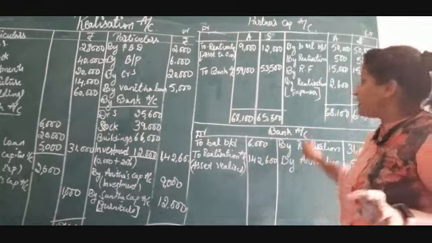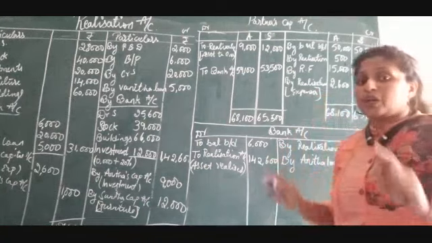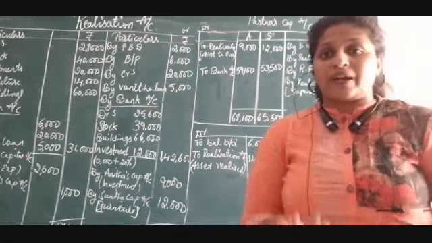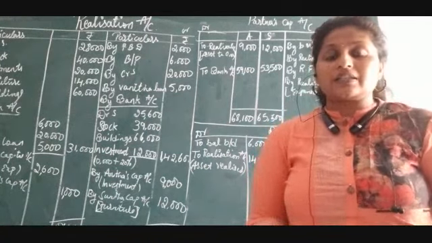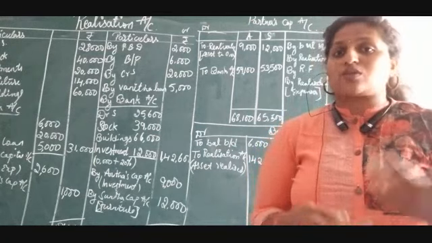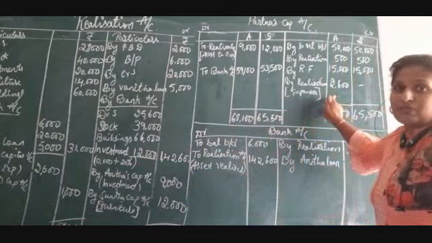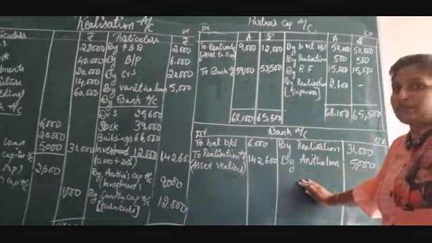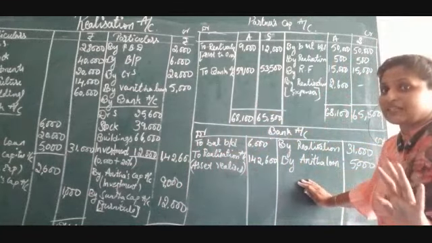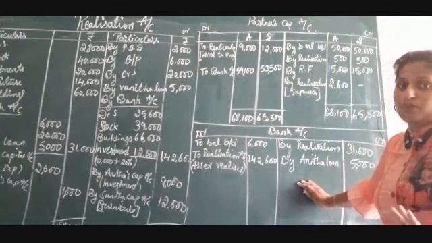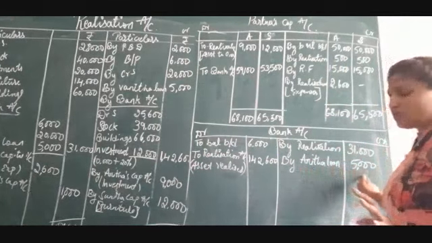We are going to take it in the partner's capital account because it is paid by the partner. That is, Anita is paying the dissolution expenses or realization expenses. So we are showing it in the partner's capital account. And here in the bank account, you should not write the realization expenses for this problem. Now Anita's loan is completed.